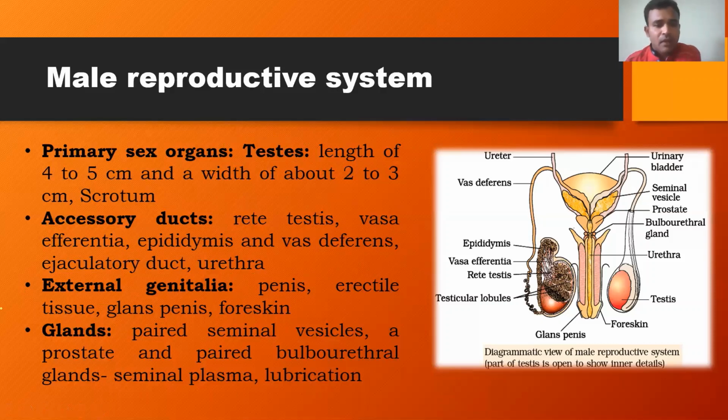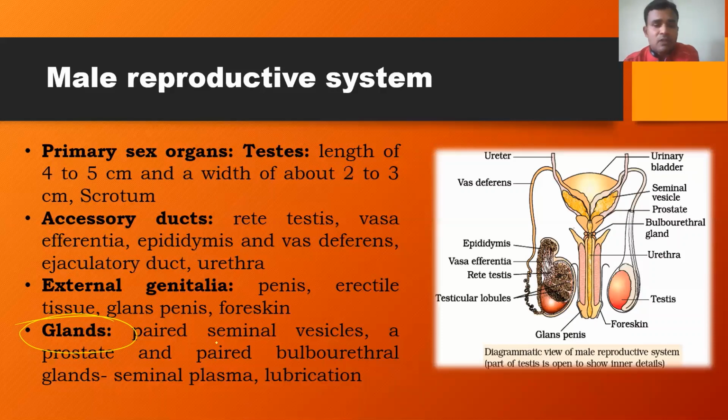The next very important structural components of the male reproductive system are the glands. These are very important questions, in theory as well as in competitive exams. What are the glands found in the male reproductive system? What are the secretions of these glands? The glands are classified into paired and unpaired glands.